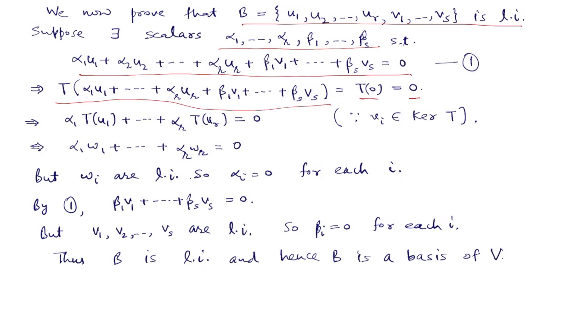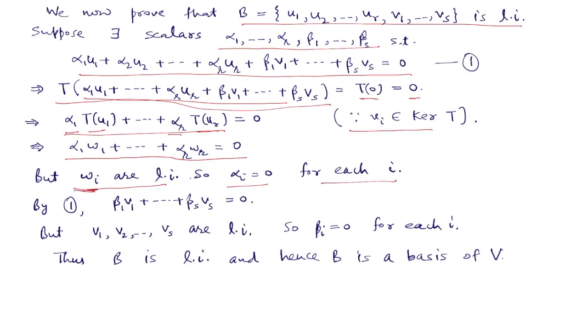When we apply T on this vector, we get alpha 1 T of u1 and so on up to alpha r T of ur, then beta 1 T of v1 and so on. But v1, v2, ..., vs are in kernel of T, so their images will be 0 under T. So we are left with only this thing. But T of ui is wi, so we get alpha 1 w1 up to alpha r wr is 0. But wi's are linearly independent because they are a basis of range of T. So alpha i will be 0 for each i. They can be killed by only 0 scalars.